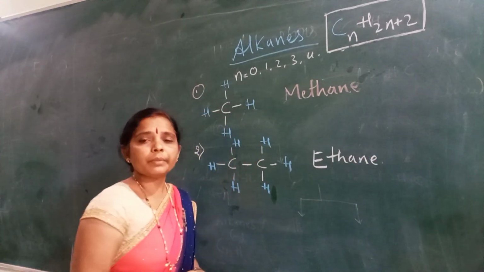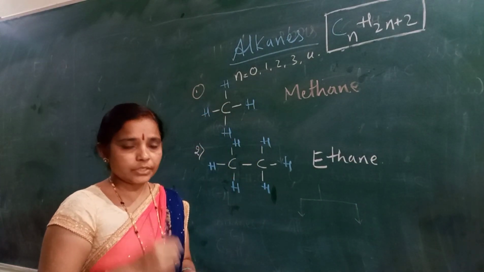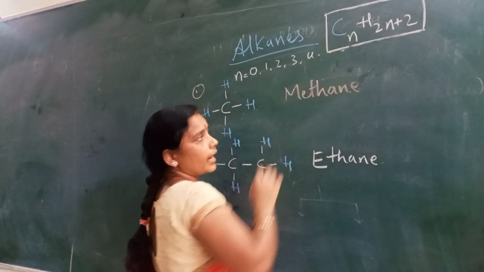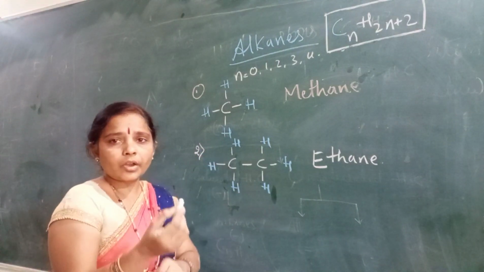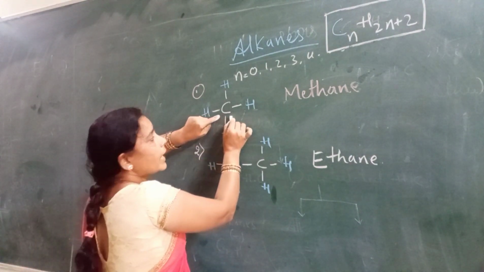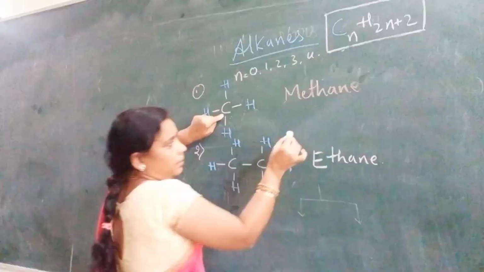Right. So now let's match with the general formula CnH2n plus 2. n is the number of carbon atoms. Let me cross verify with methane. What is the number of carbon atoms in the case of methane? 1 carbon atom.